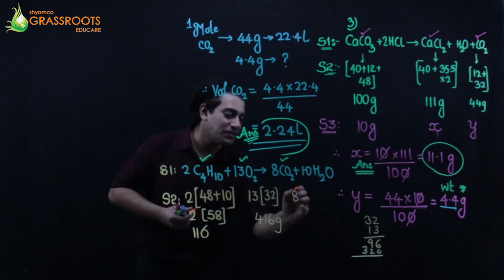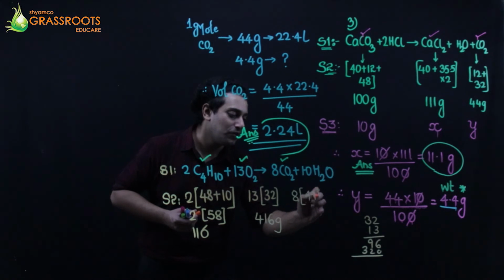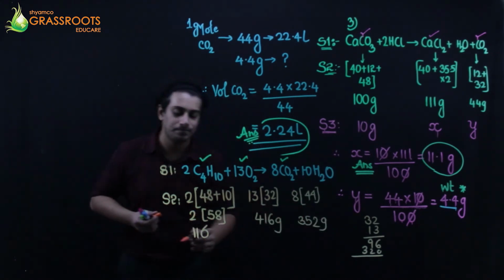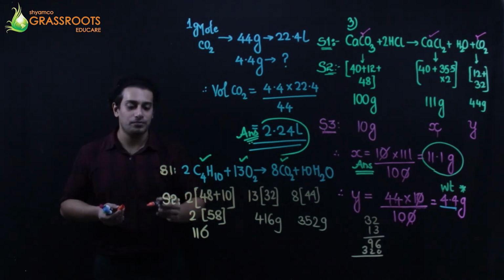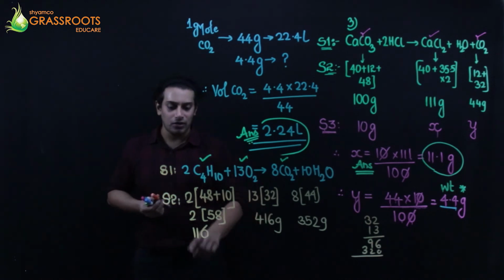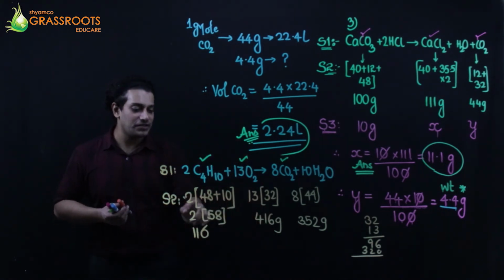And carbon dioxide is 8 into 44. 4 8s are 32, carry forward 3, 352 grams. This is your step number 2. Okay, so we are on two steps, step 1 and step 2. Okay, guys, now listen to me.